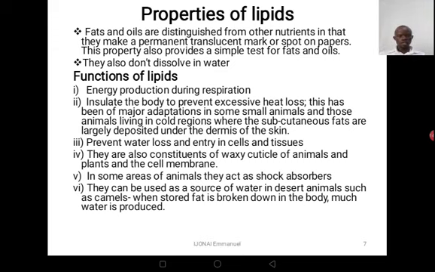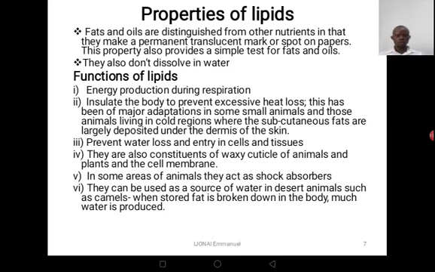Then they are also constituents of the wax cuticle of animals and plants, plus the cell membranes. When you look at the exoskeleton of some of these animals, most especially insects, you realize that they form that wax cuticle. Then, in some parts of animals, they act as shock absorbers. For example, when you look at animals which land, like toads, plus so many others.